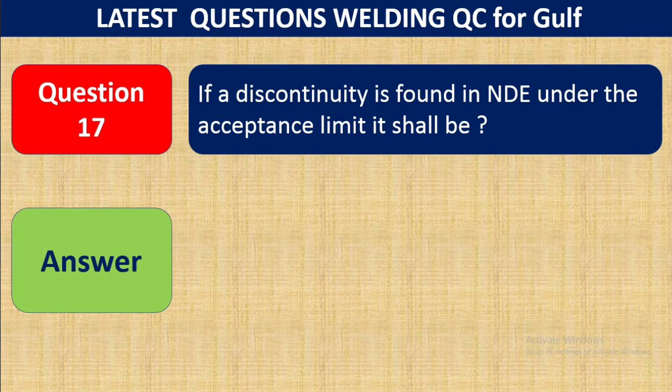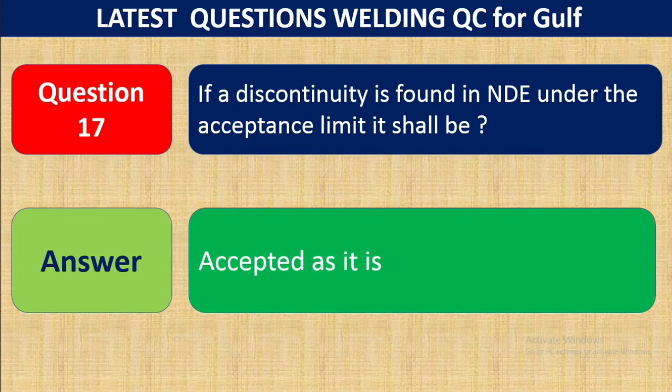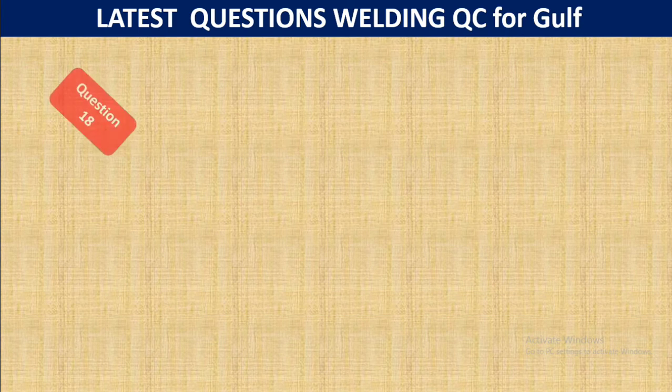Question 17. If a discontinuity is found in NDT under the acceptance limit, it shall be accepted as it is. This means if a discontinuity found in NDT is under the acceptance limit, it is definitely accepted.